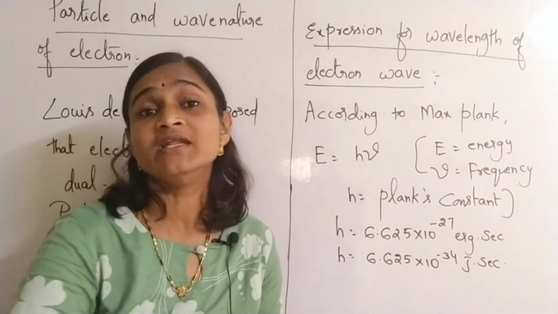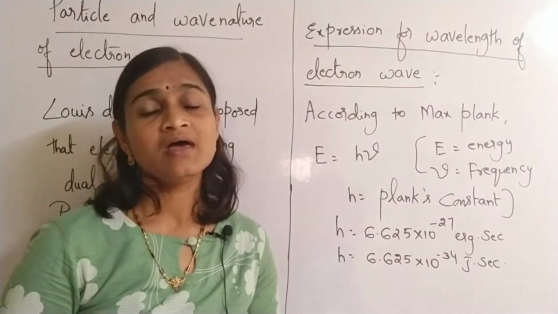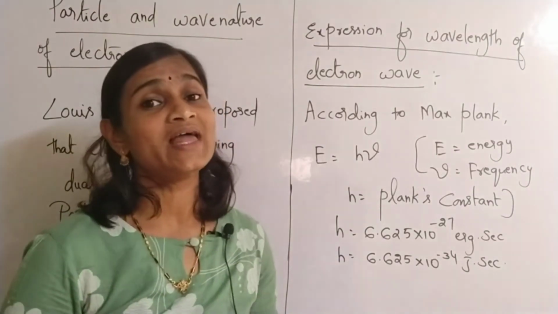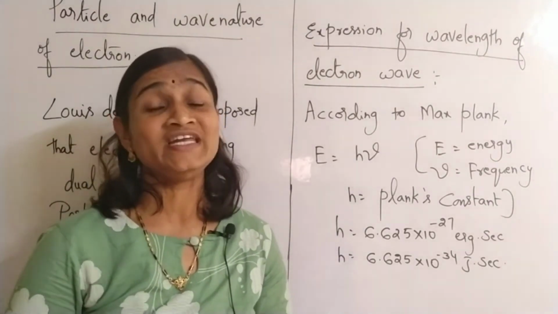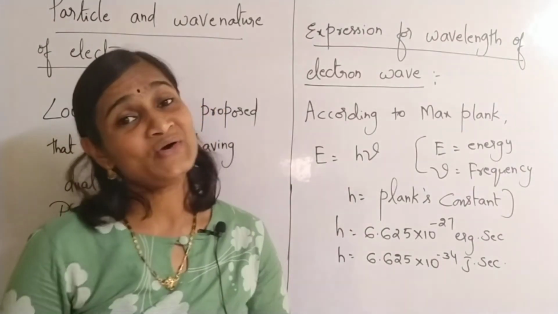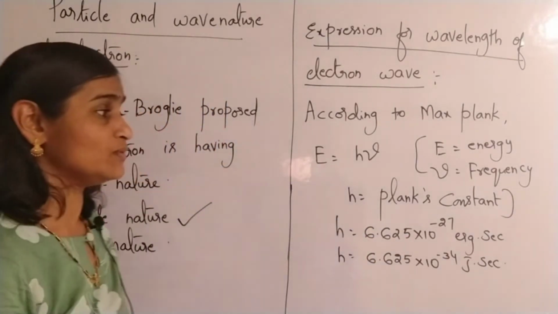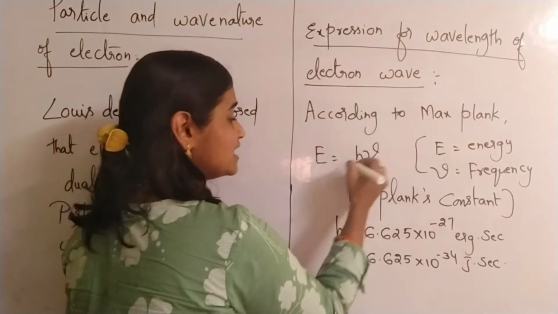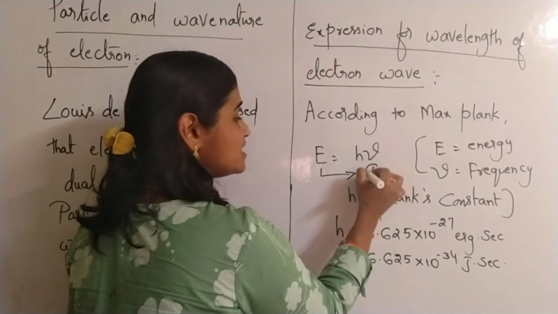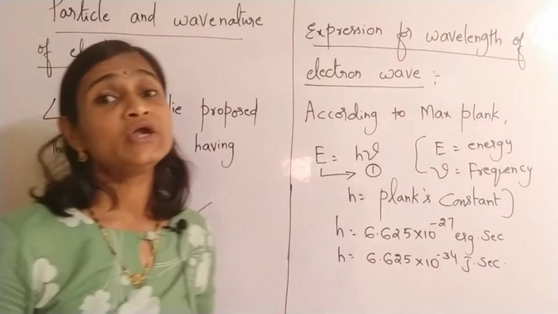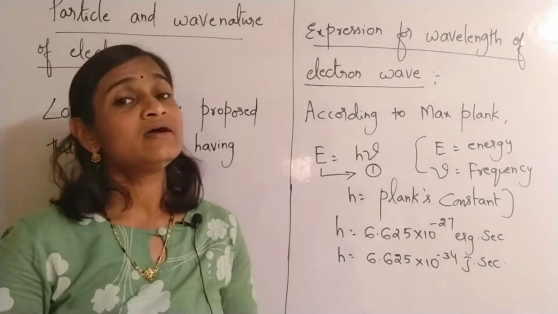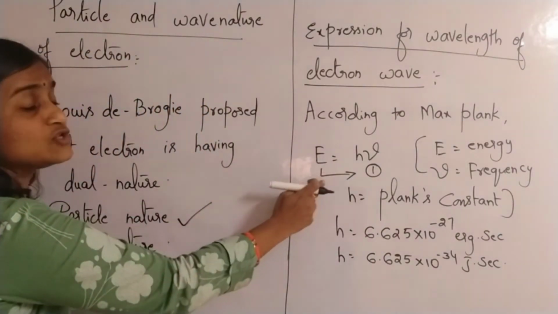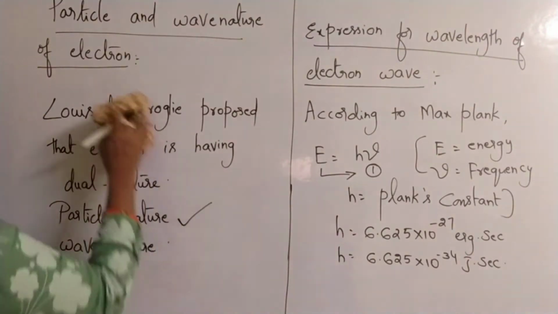Of course, we don't have anything to do with this h value right now, but you have to remember this value because we have to use this value while doing numericals based on de Broglie's wave equation. So E is equal to h nu. Recall this Max Planck's equation. This equation we will consider to be the first equation which we are going to use to derive the expression for de Broglie's wavelength. Right? So E is equal to h nu is our first equation.